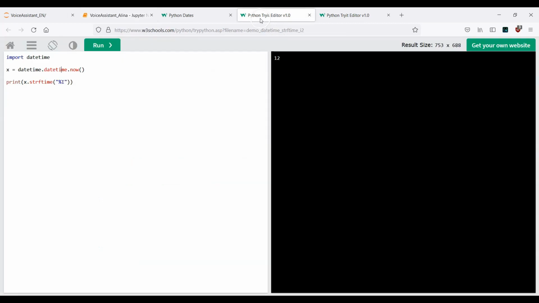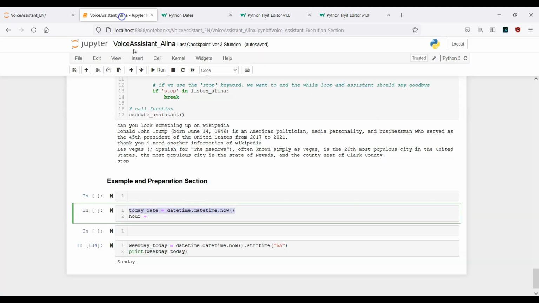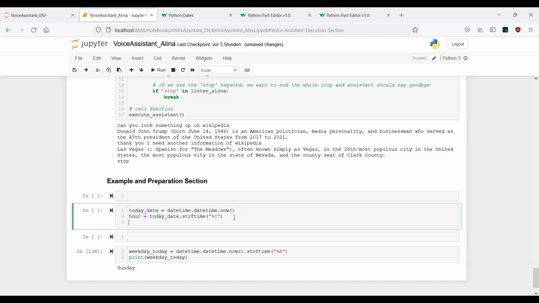And then the only addition is that now we need to provide .strftime with this convention here, with this % sign and capital I. All right, so let me just copy this, go back here, and now let's provide today date, so it's this variable, and paste what we have just copied. That's it.